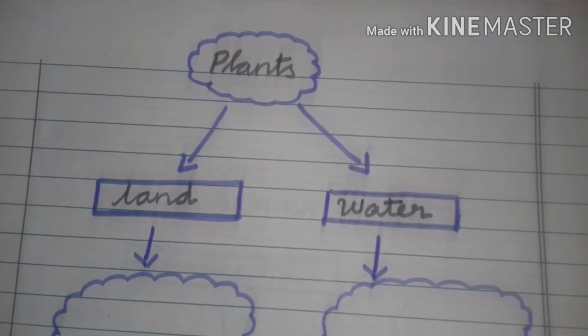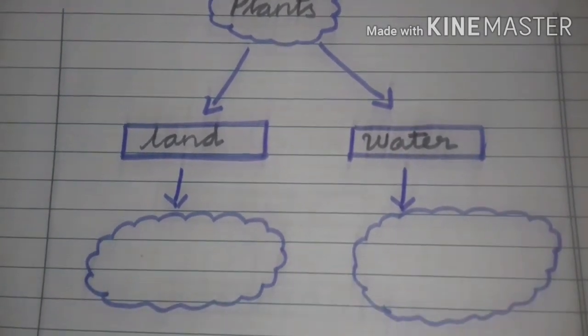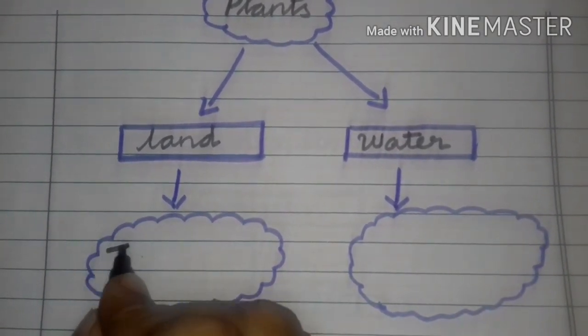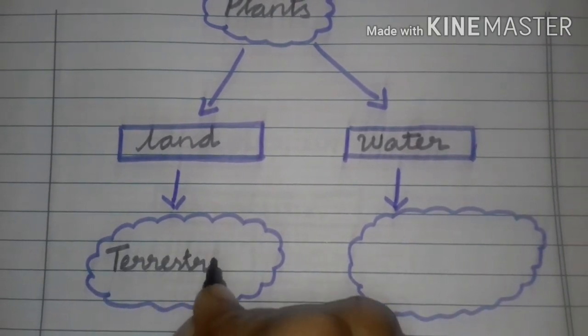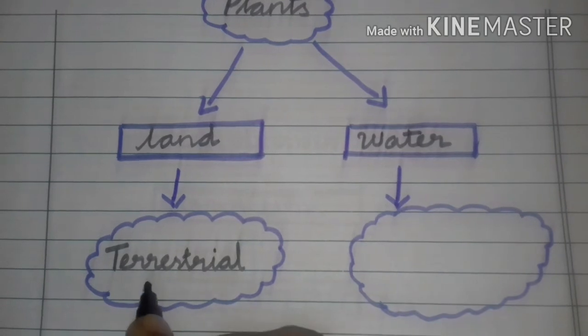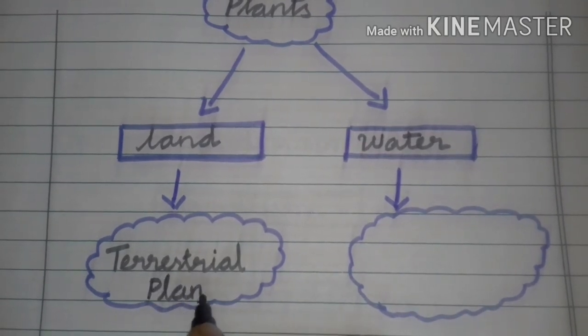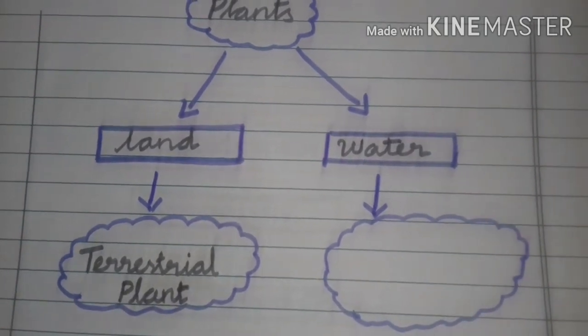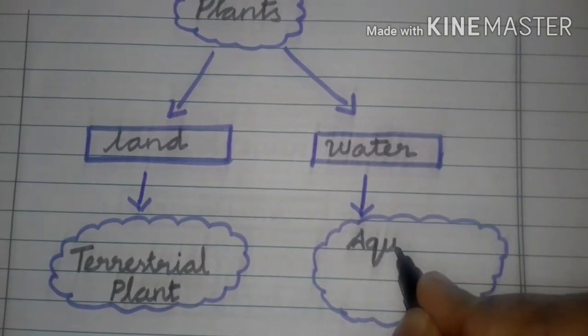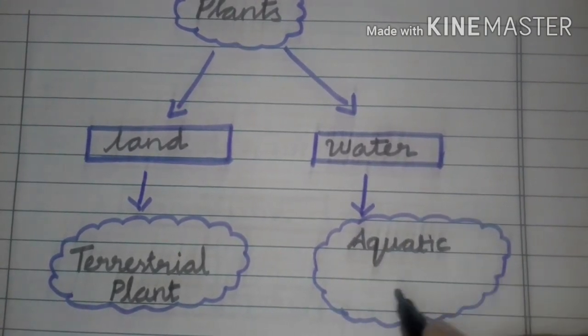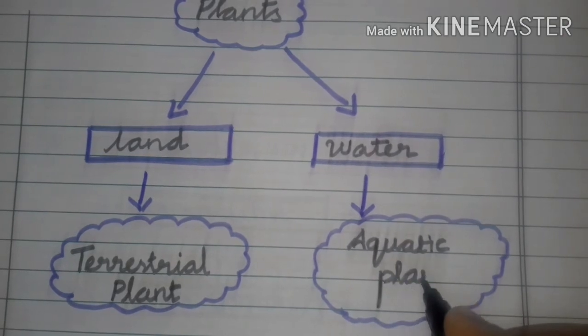So plants which live in land are called terrestrial plants. Then plants which live in water are called aquatic plants.